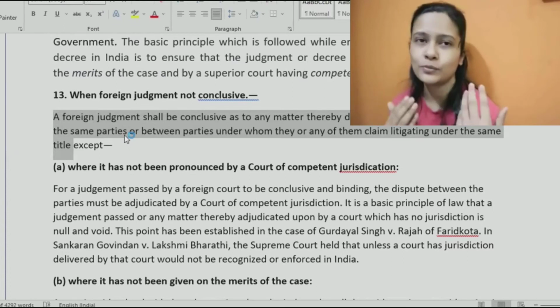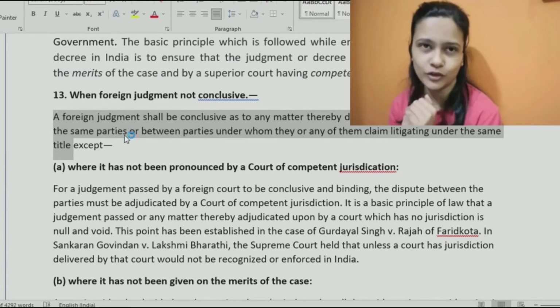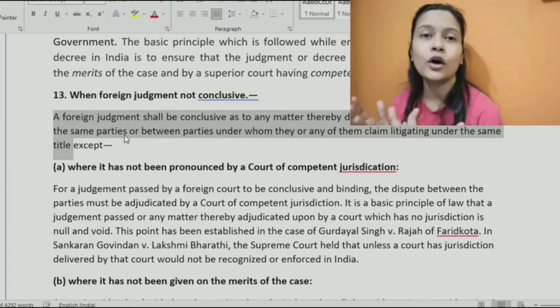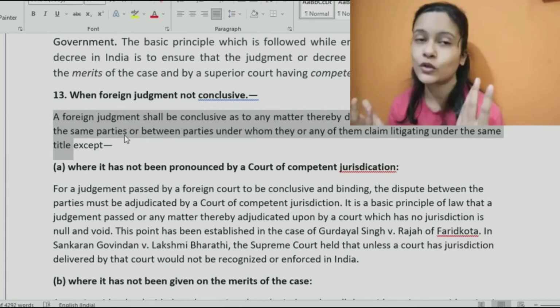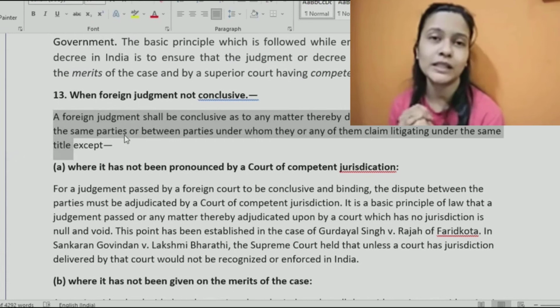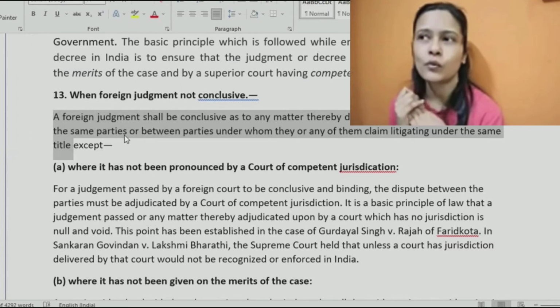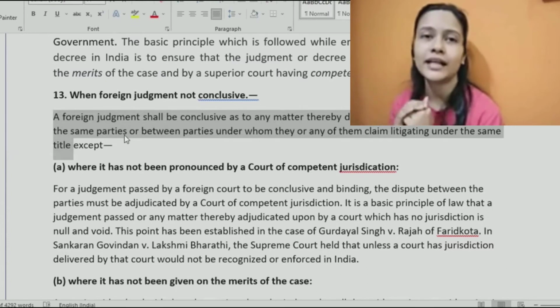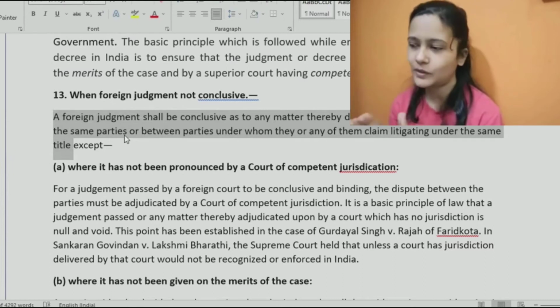But because both of us moved to another foreign country, maybe USA, now what laws would be applicable on us, because we don't have accessibility to Indian courts and there is breach of contract. So we went to a court in USA and got a judgment for that matter. Now whatever the court of USA has decided, that judgment would be considered conclusive. It will be considered valid. That's something which can be accepted.